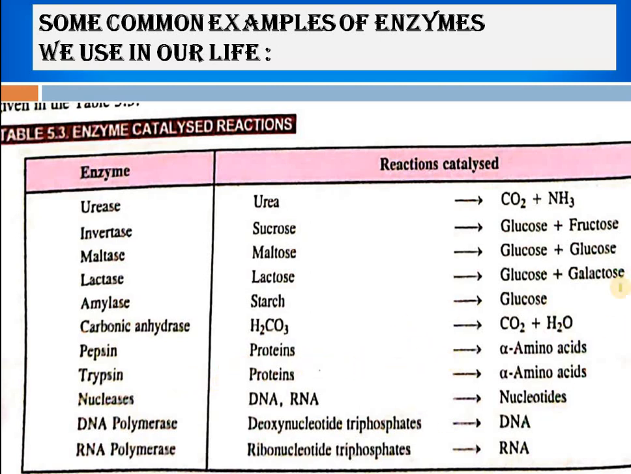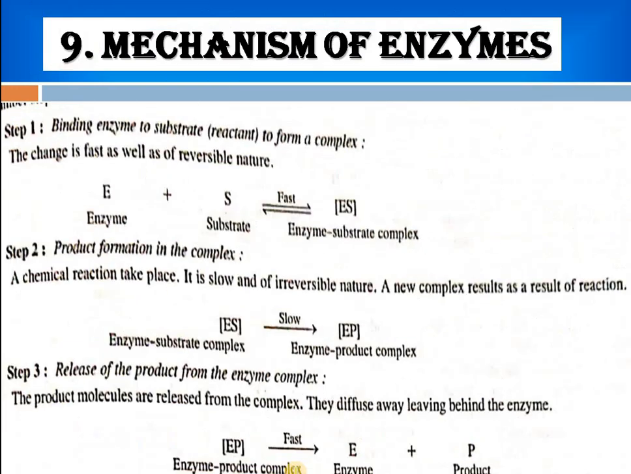These are all the enzymes which are present in our body and which we use in life. So these are the reactions which occur in our body with the help of a biological catalyst, that is enzyme. This is the mechanism of enzyme, the binding of enzyme to a substrate, that is your reactant. Here enzyme is a catalyst and this substance is a reactant. They form an equilibrium, or we can say a reversible reaction, at a fast speed, which forms the enzyme substrate complex.